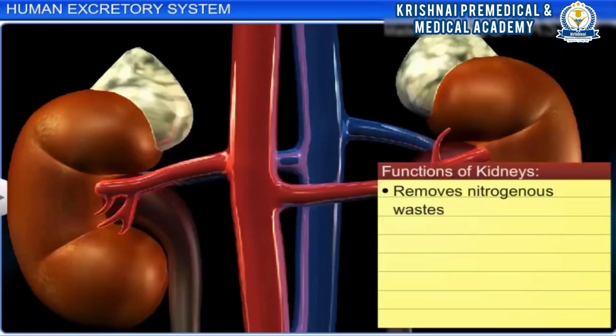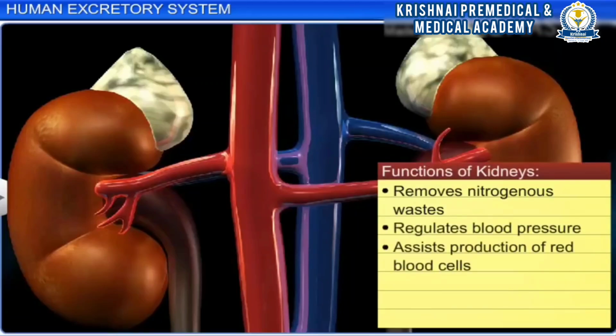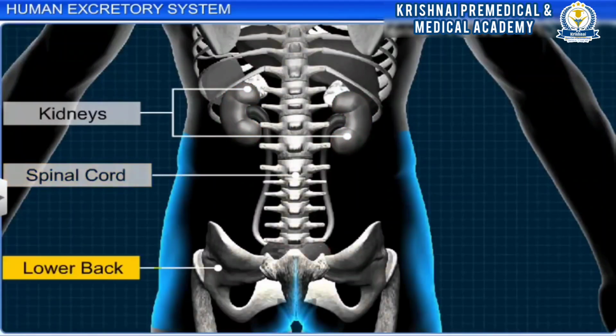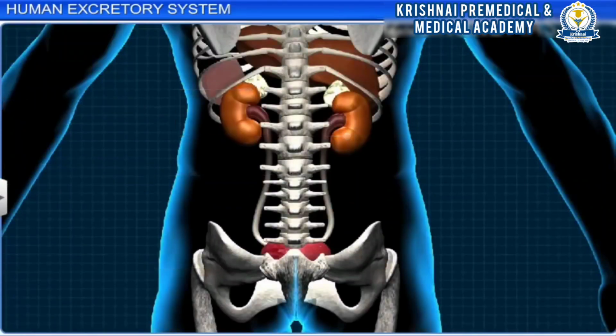The kidneys filter blood by removing nitrogenous waste, regulate blood pressure and assist the production of red blood cells. The kidneys are compact bean-shaped organs on either side of the spinal cord in the lower back.